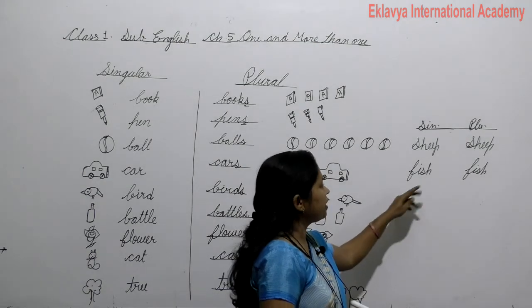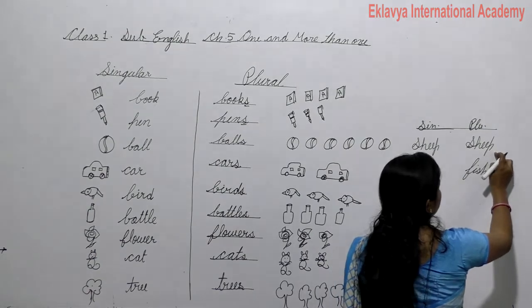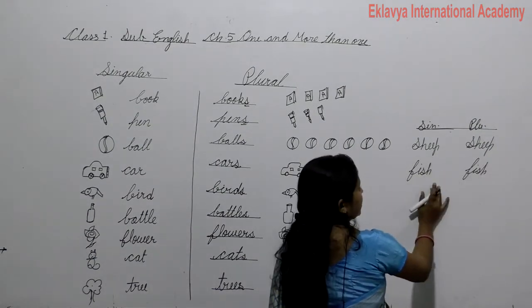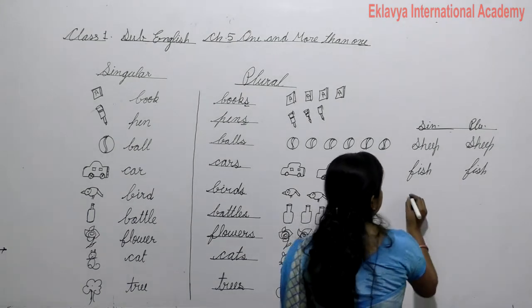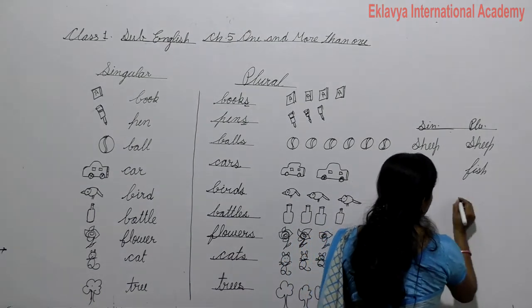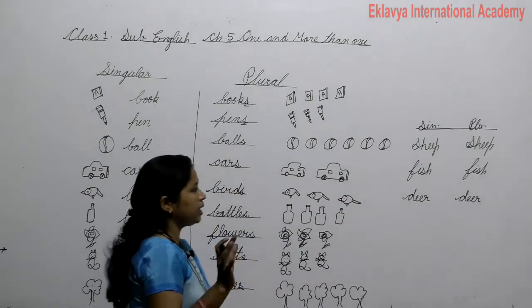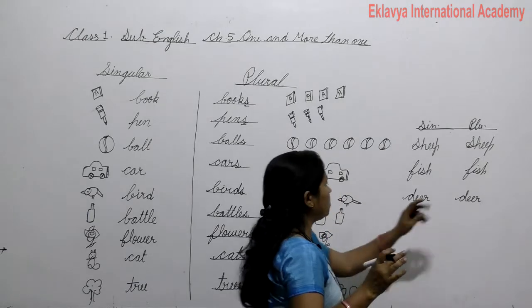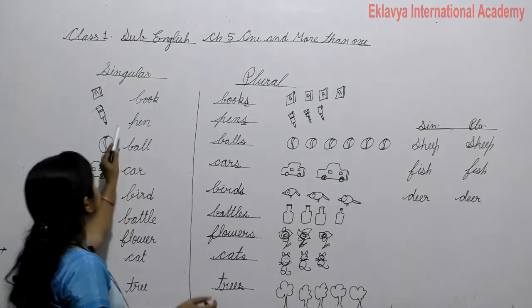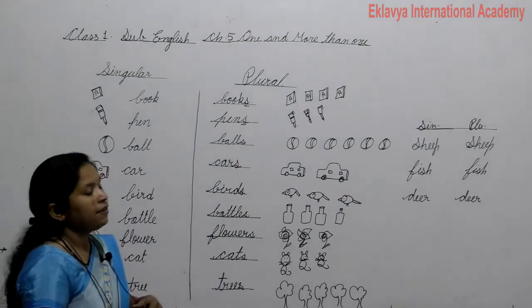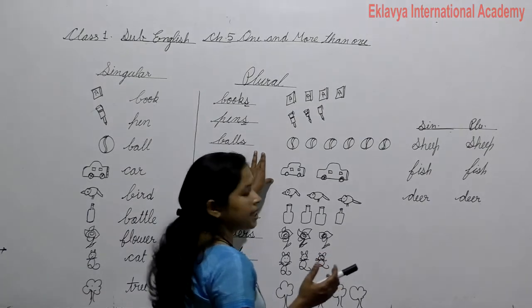Yes, have you changed any words? No. So singular is sheep and plural is also sheep, and fish is singular and plural is also fish, and deer singular and deer plural. No change. Have any changes? No. So some words are of this type. Okay, and this is how to understand singular and plural. When we talk about one, the word is singular. When we talk about more than one, the word is plural.